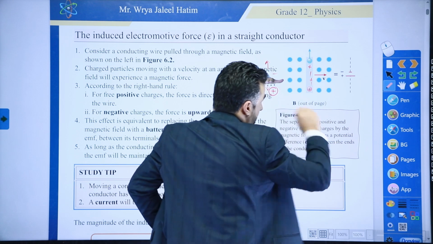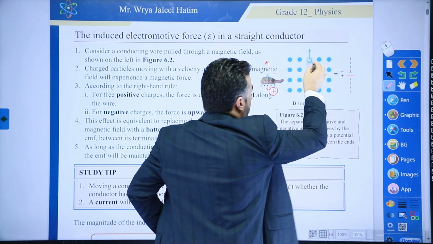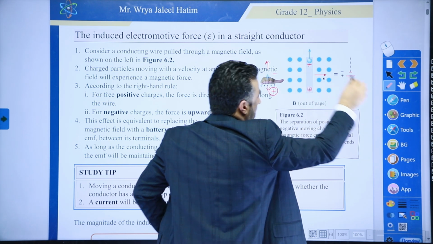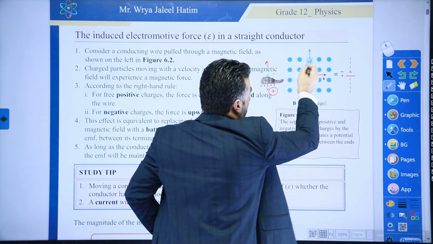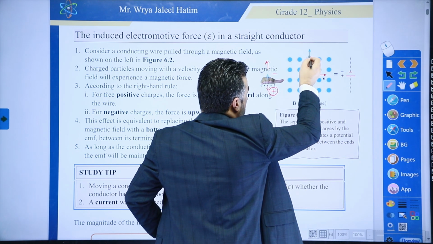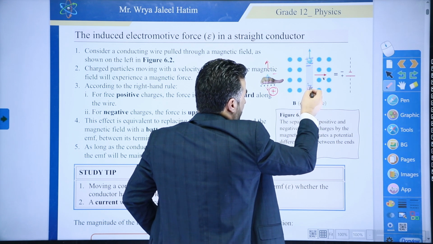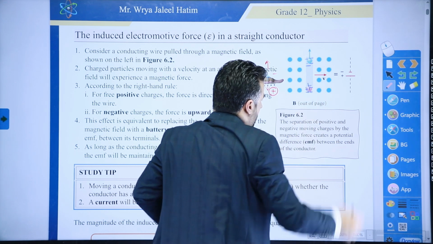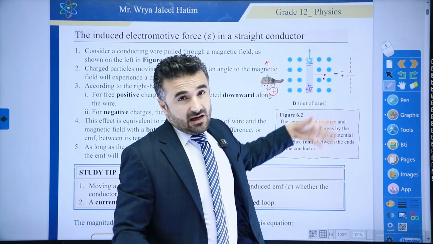So we can say that all these charges that are negative will pile up at one end of the conductor. And the other side of the conductor is going to be positive. Of course it is wrong to say positive charges are moving, but this is just for the sake of explanation.